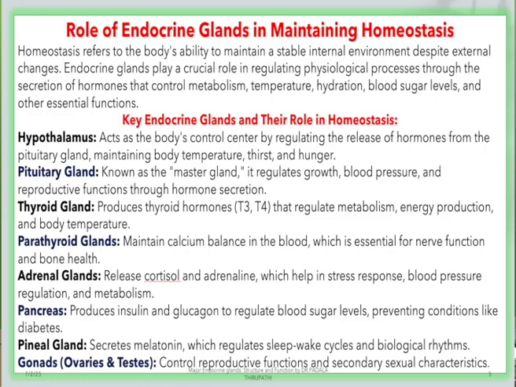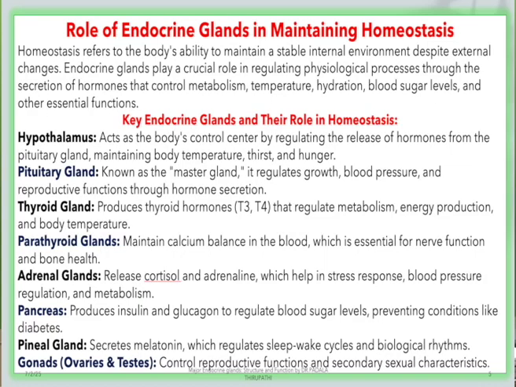The thyroid gland produces thyroid hormones, that is T3 and T4. The parathyroid gland maintains calcium balance in the blood. The adrenal gland releases cortisol and adrenaline. Adrenaline is also called the fight or flight hormone. The pancreas is most important for releasing the hormones insulin and glucagon, which regulate blood sugar levels and help prevent conditions like diabetes.